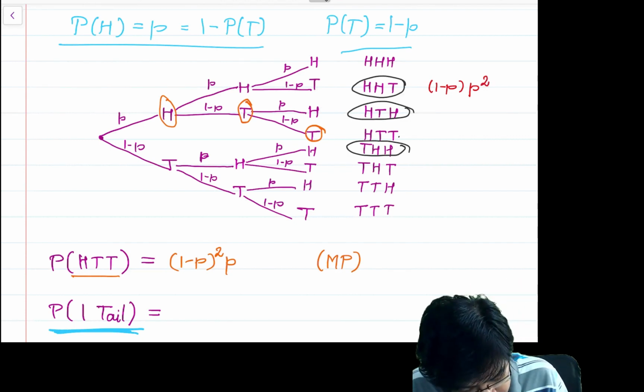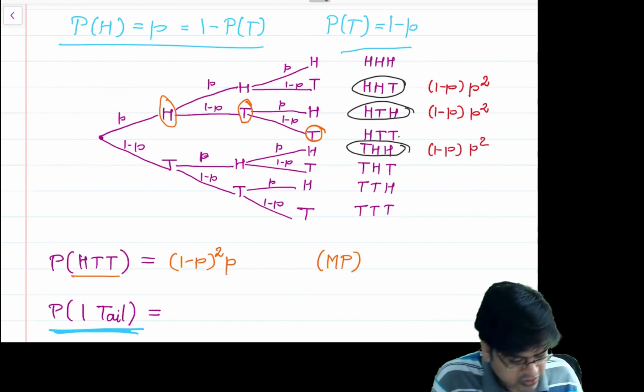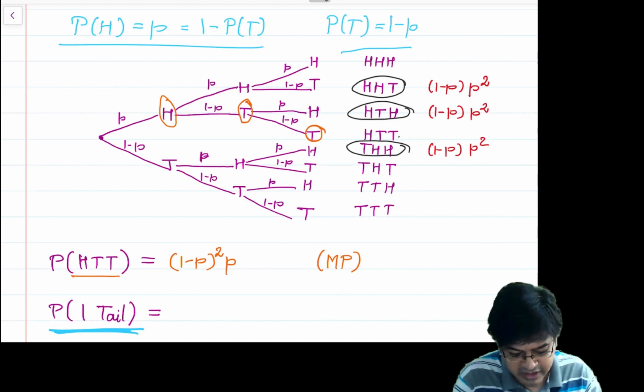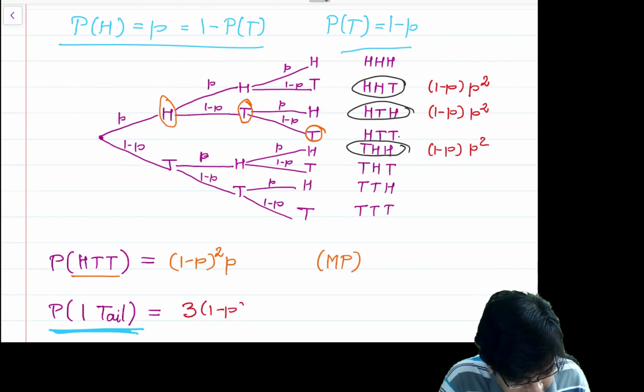If you look at all these outcomes closely, you will have a similar representation, and then I will combine over them. So it will be 3 times 1 minus p into p square.